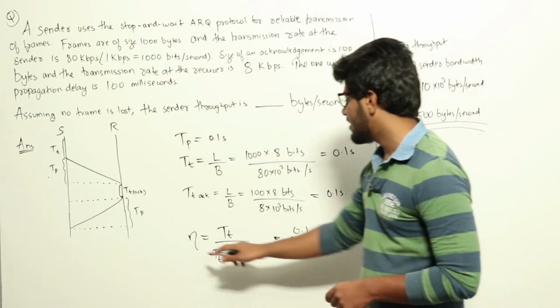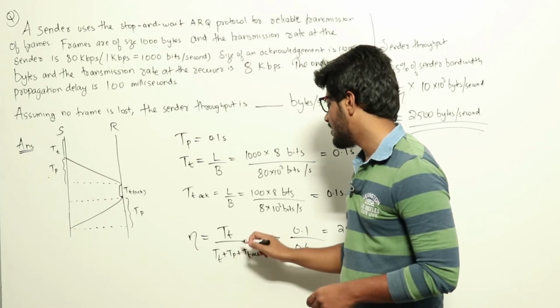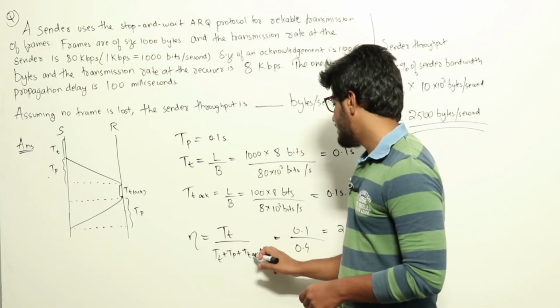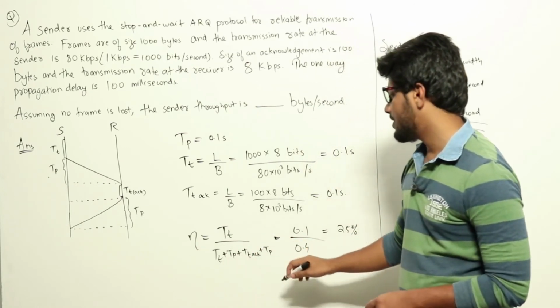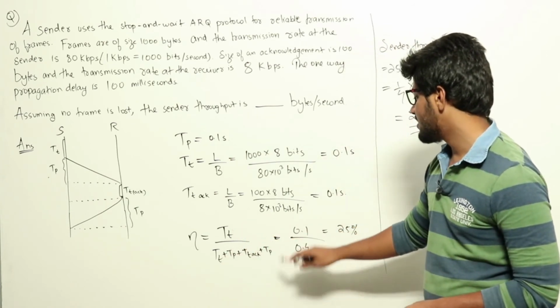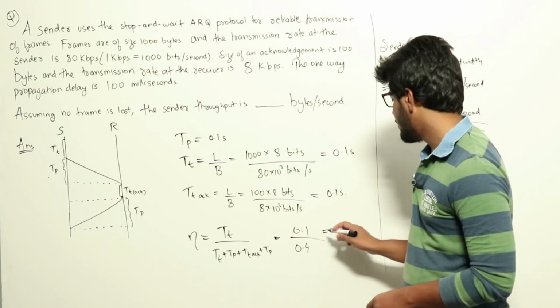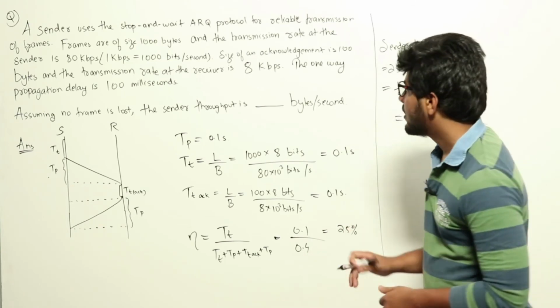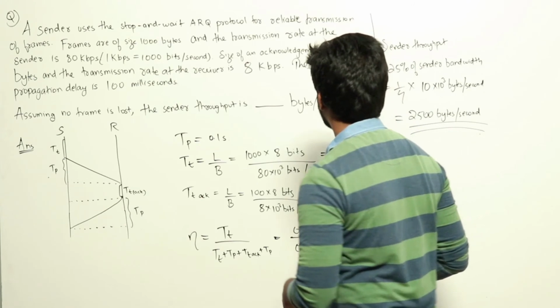Now we can calculate the efficiency, that's equal to T transmission divided by T transmission plus T propagation plus T transmission of acknowledgement plus T propagation, that is 0.1 divided by 0.1 plus 0.1 plus 0.1 plus 0.1, that is 0.1 divided by 0.4, or 25%.